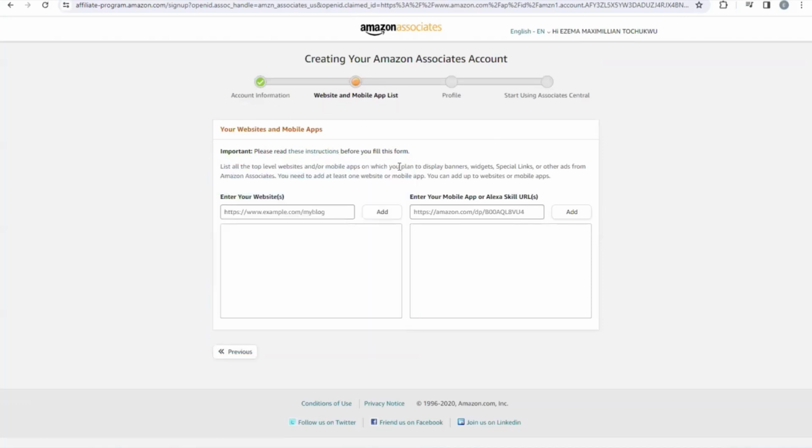So the next thing you need to do is to enter your website, a link. So basically, if you have a Facebook account that you have audience in, just put the account that you have enough audience in it, because they are going to be reviewing your account to know if you are capable to join this program. Then you just need to copy your Facebook link and paste here, and if you're a YouTuber, you can just put your YouTube link here. Or if you have a website that has traffic, put your website right here.